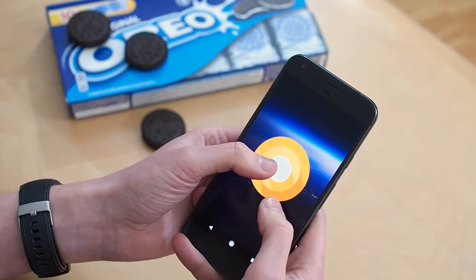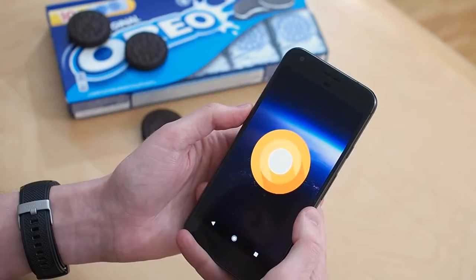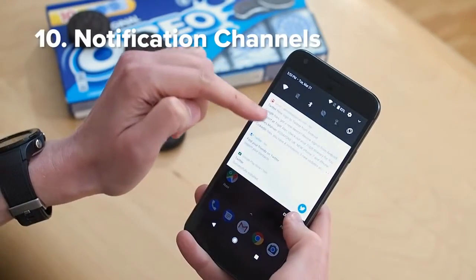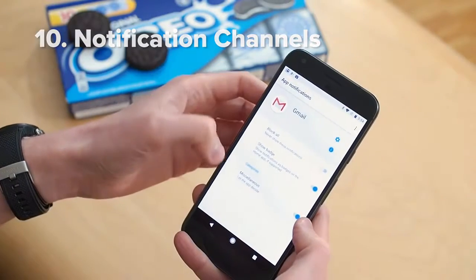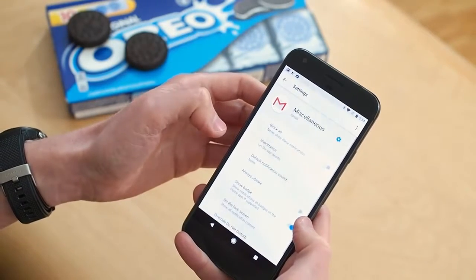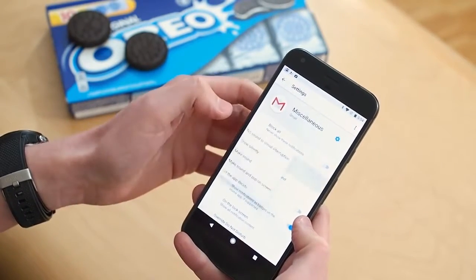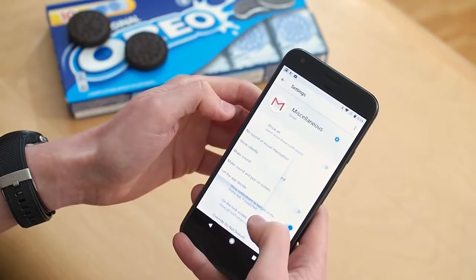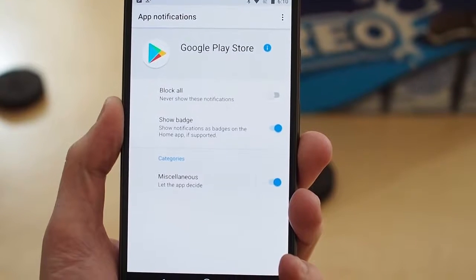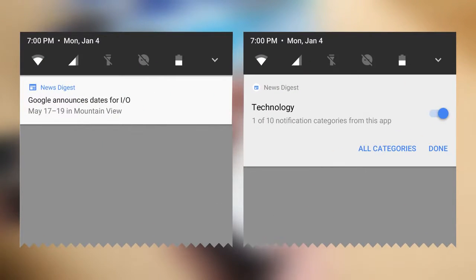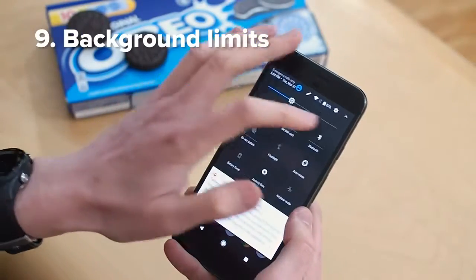So let's dive in. These are your top 10 Android O features, starting with number 10, notification channels. In Android O, notifications can now be grouped by type, and you'll have more control over the type of notifications that you see. For example, you can change how news apps notify you, or how a music player might show you a persistent notification. Basically means we're getting more ways to control the flood of notifications coming to our devices, which should hopefully make it easier to separate out the signal from the noise, letting more important notifications filter to the top.